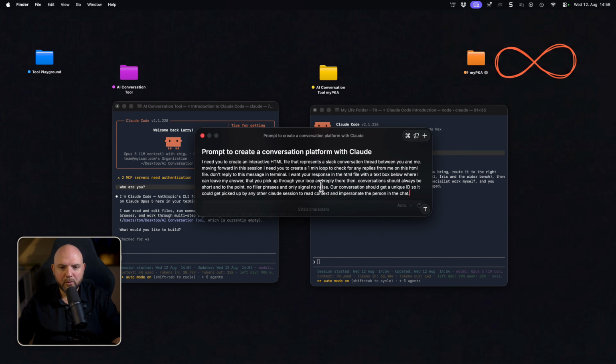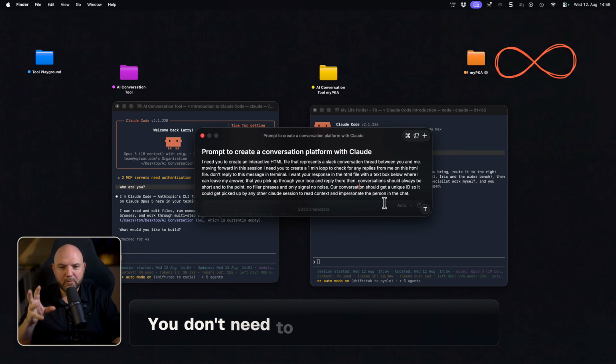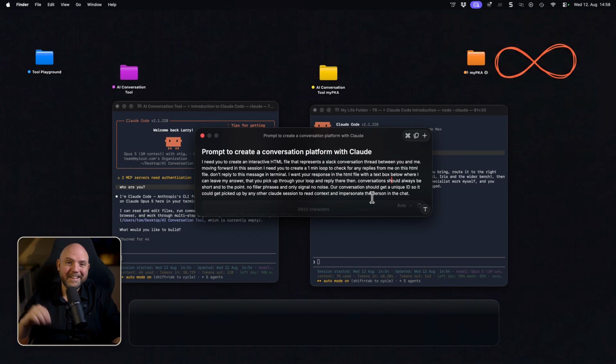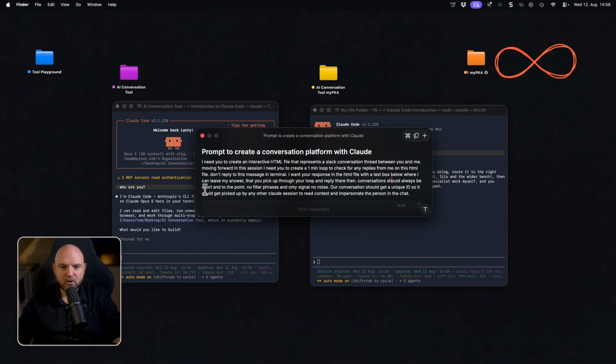where I can leave my answer that you pick up through your loop and reply there. It's bad English, but I keep it as it is because I want to prove you don't need to be an expert or a prompt engineer in order to pull this off. It's all about iterating on what comes out next. Obviously, the better the initial prompt is, the better the outcome will be, and we talk about this in a moment. Conversation should always be short, to the point, no filler phrases, and only signal, no noise. Our conversation should get a unique ID, so it could get picked up by any other Claude session to read context and impersonate the person in the chat.